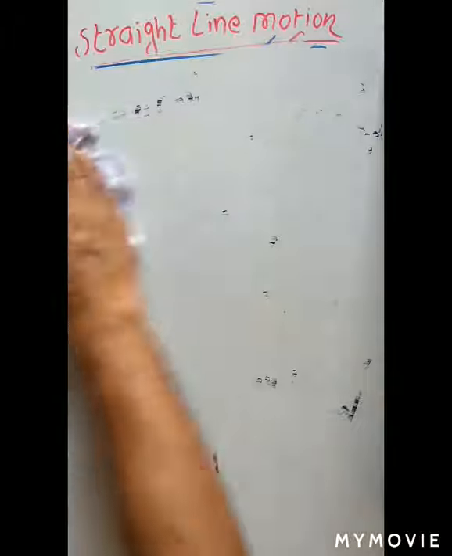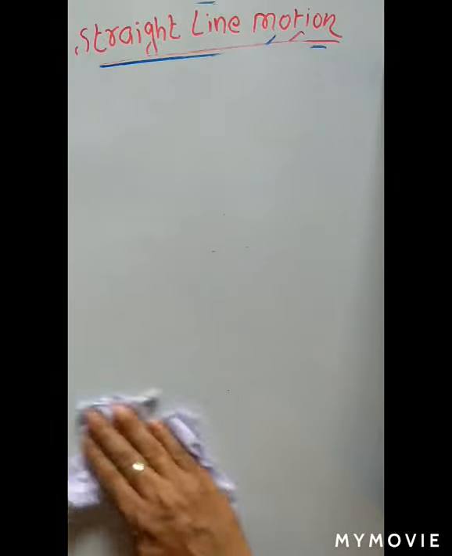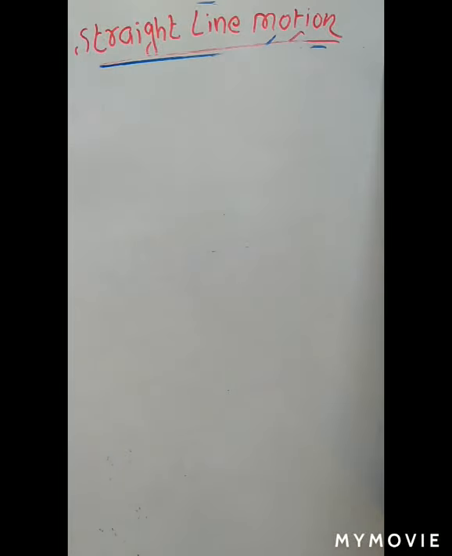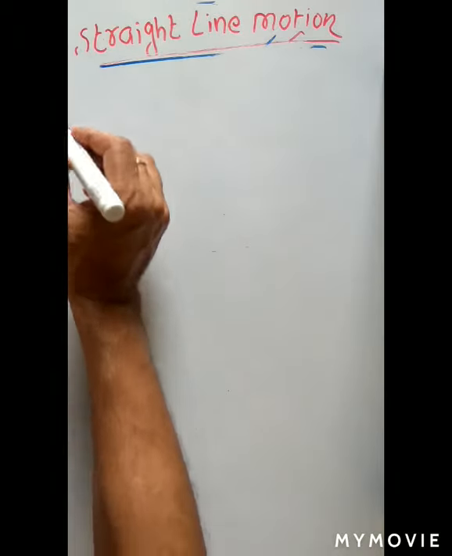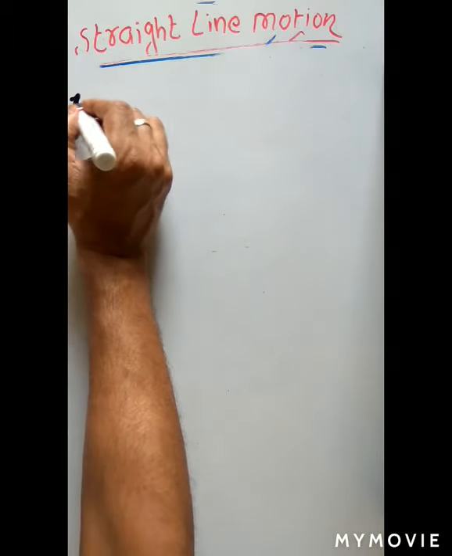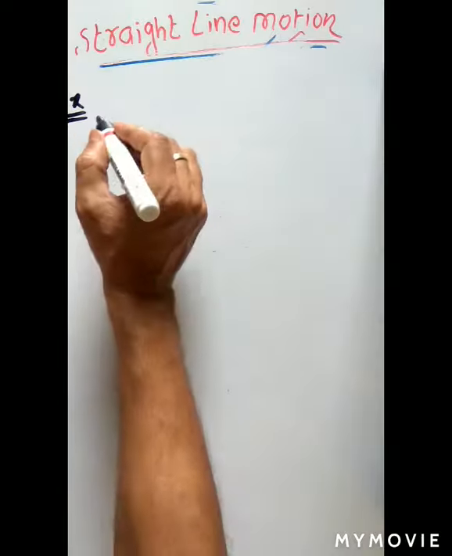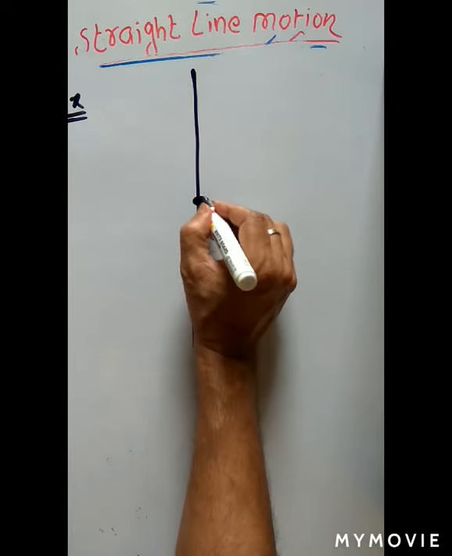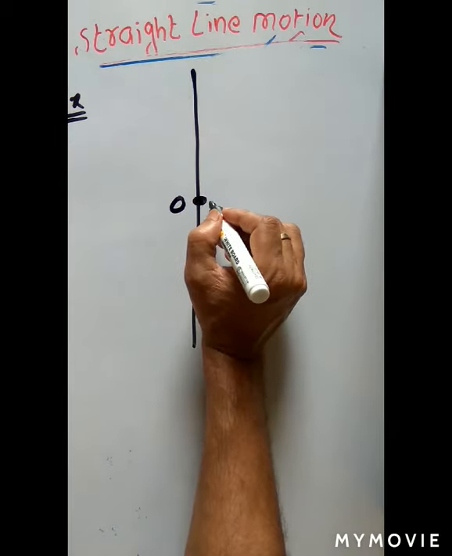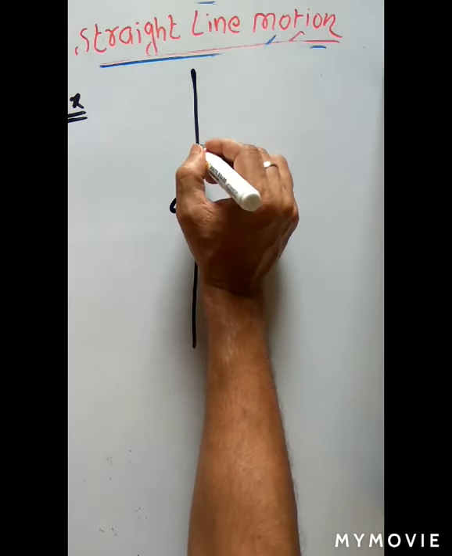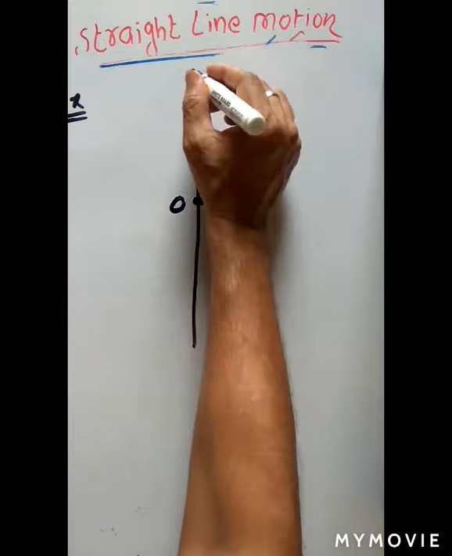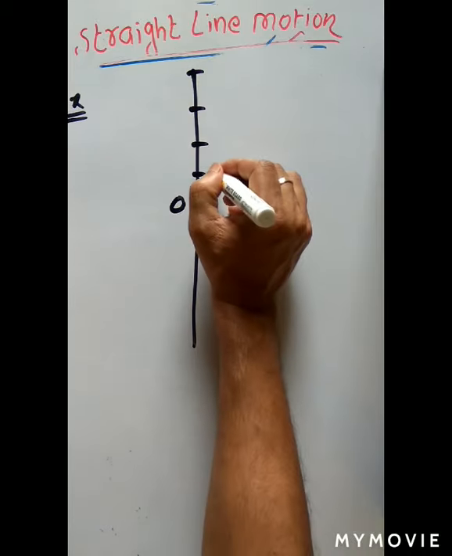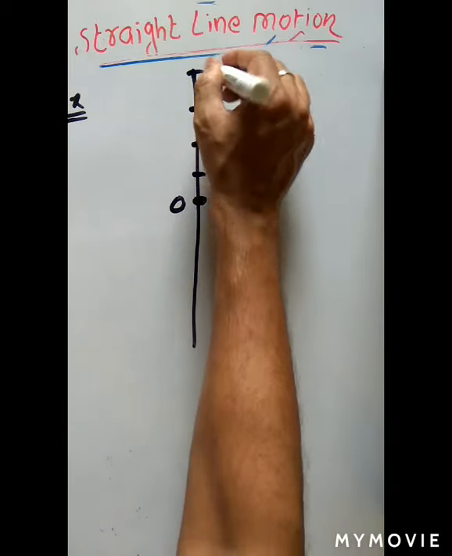Okay, so next let us take an example. Suppose a body starts motion from O. He moves in positive y direction. So this is positive y direction. Let us say this is 1, 2, 3, 4.